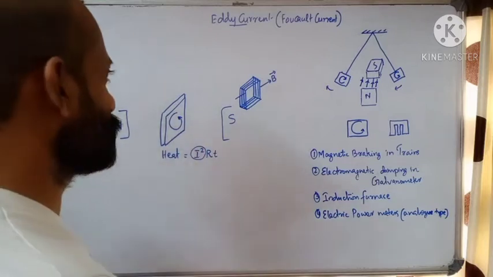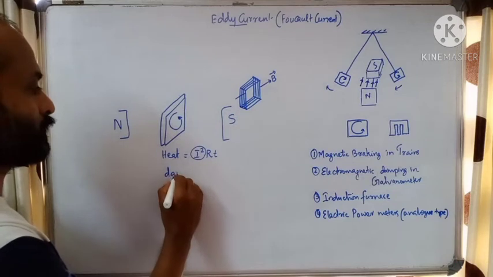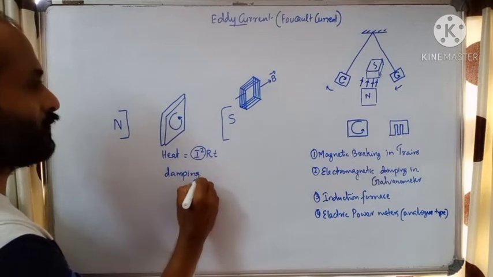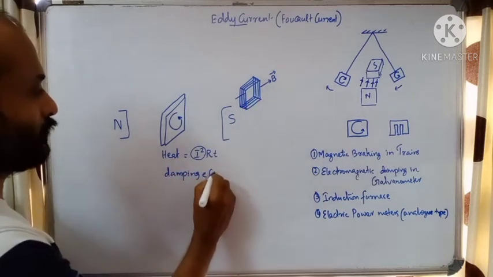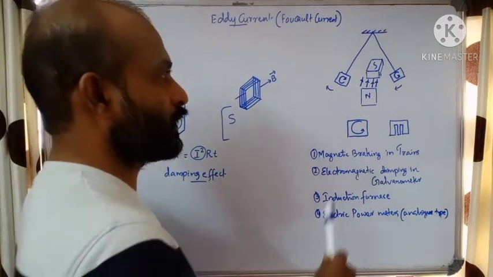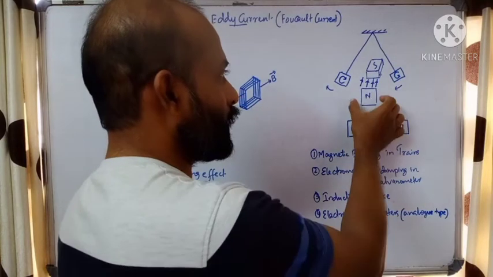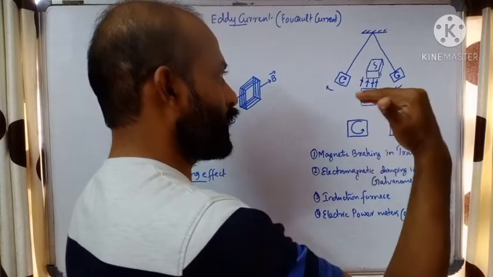Another effect is that the eddy current can produce a damping effect. That I will explain with this other diagram. See, here we have a uniform magnetic field, the north and south poles of a magnet, placed in a horizontal plane.